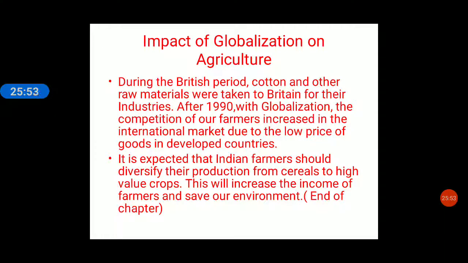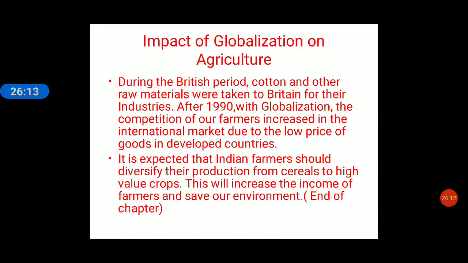So it is expected that Indian farmers should diversify their products. So what happened? Because the quality of our crops was not good, we were not able to sell them, or we were not able to get a high price for our agricultural products. So the farmers were at great loss.